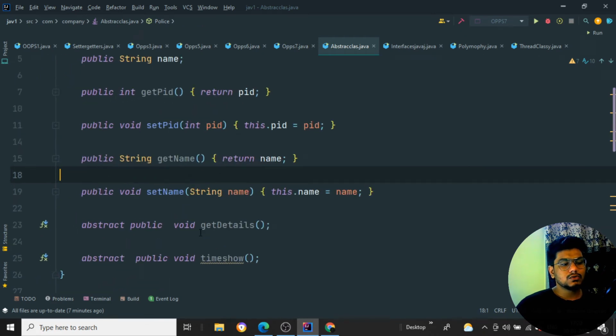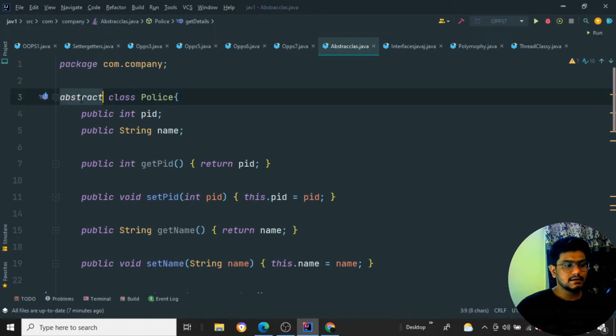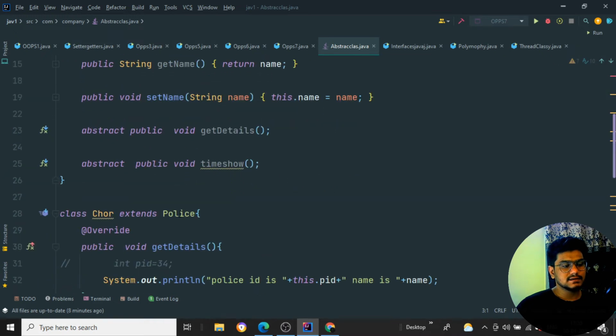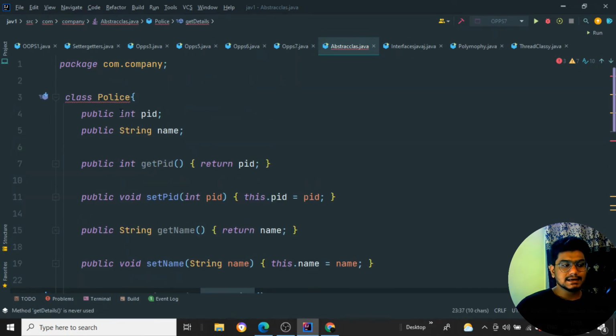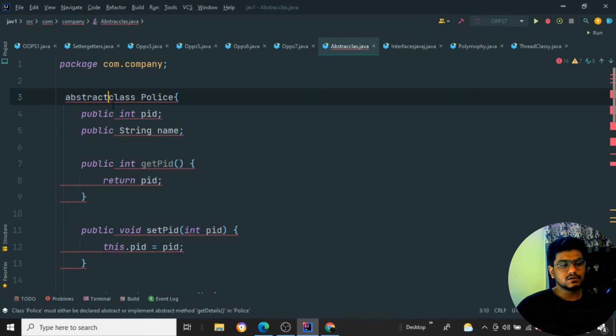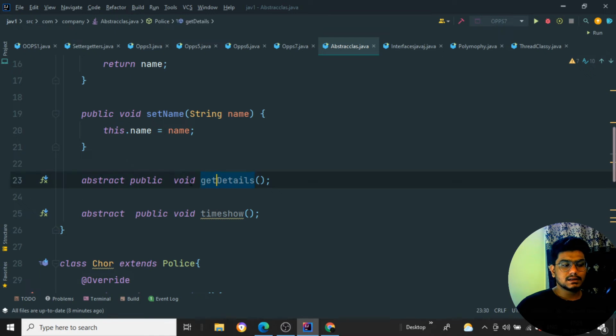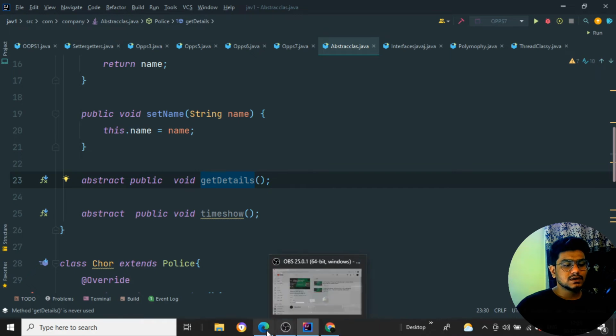Suppose I want to create an abstract method over here. If the abstract keyword has not been declared, and I just remove this one, you can see that when I create an abstract method, that particular class should be declared as an abstract class. If I paste it back, that error goes away. So when I declare the class as abstract, I can declare the method as abstract. That means the entire class is set as an abstract class.